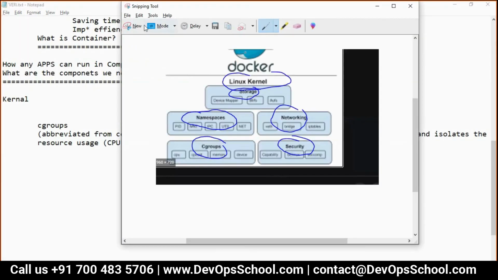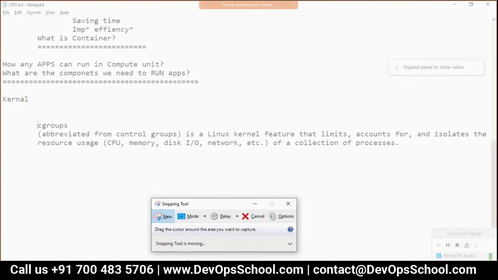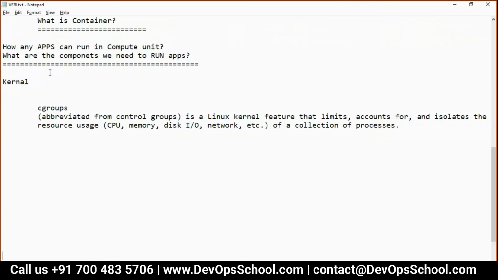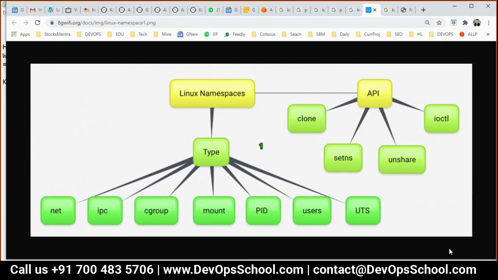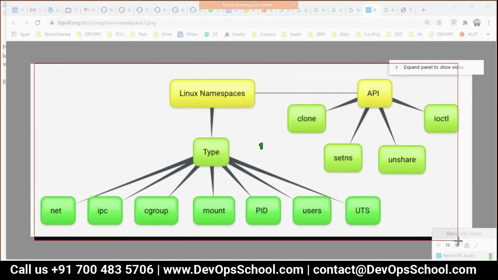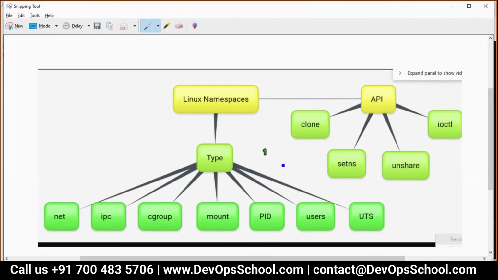Now if you look at the namespace, what kinds of namespace do we have? We have so many. You don't need to learn everything, but if I look carefully, there is one namespace of type PID, the PID type namespace.